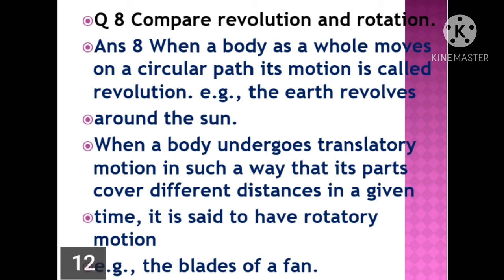Question number 8. Compare revolution and rotation. Children, answer: when a body as a whole moves on a circular path, its motion is called revolution. For example, the earth revolves around the sun. The full earth revolves around the sun, so it is revolution. When a body undergoes translatory motion in such a way that its parts cover different distances in a given time, then it is said to have rotatory motion. For example, the blades of a fan show rotatory motion.